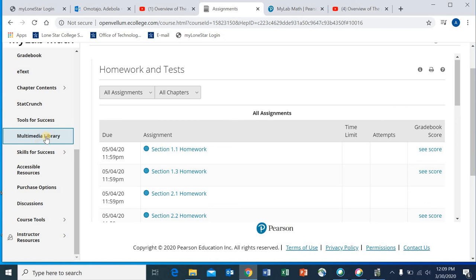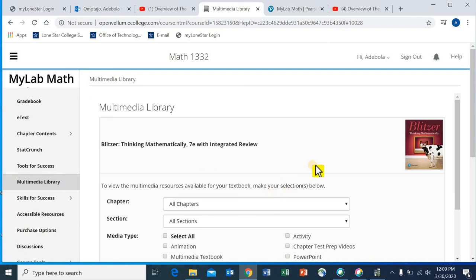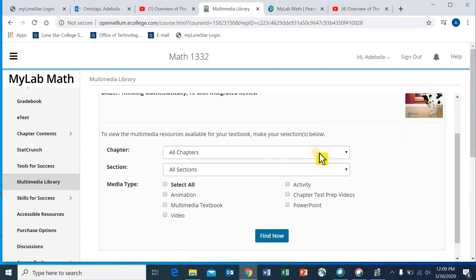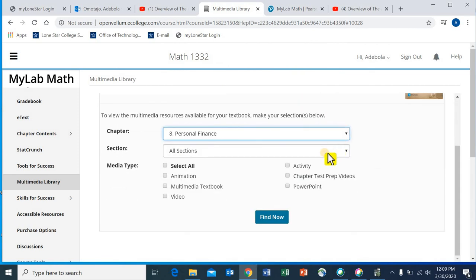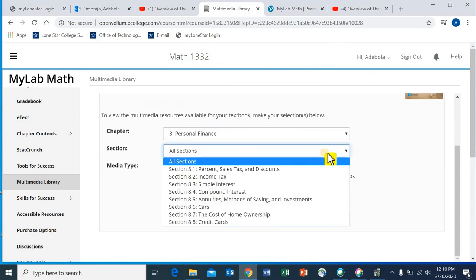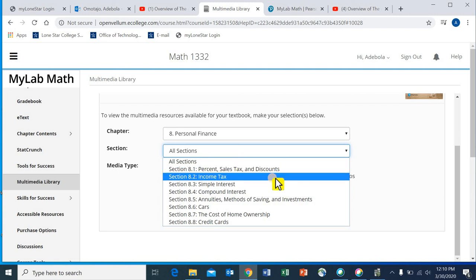So here you go to the multimedia library. That's where I normally get my PowerPoints from. Let's say you want to study chapter 8. That's where we are. And we talked about percent, sales tax and discounts before COVID 2019, or COVID-19, or whatever they call it. There's no such thing as income tax in our curriculum, so we're not going to be doing income tax.